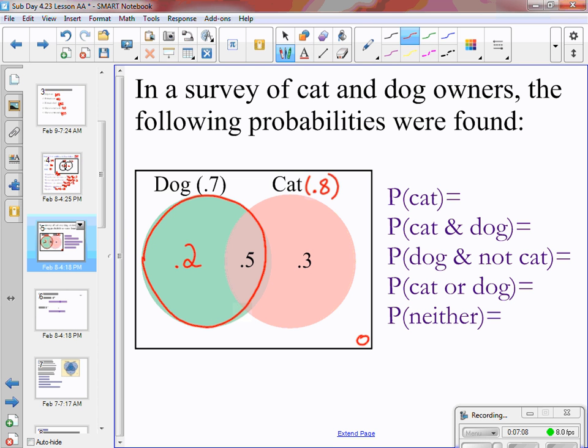Okay. Now we just use that information that we found and answer these questions. The probability of somebody having a cat, that's the 0.8 that's up by the cat. Probability of a cat and a dog, that's that 0.5 that's in the middle. Probability of having a dog and not a cat, that's that 0.2 that we filled out on the left. Probability of a cat or a dog, that's when you add all three pieces on the inside again. That's 1. Everybody that was surveyed has either a cat or a dog. And then the probability of neither is 0.